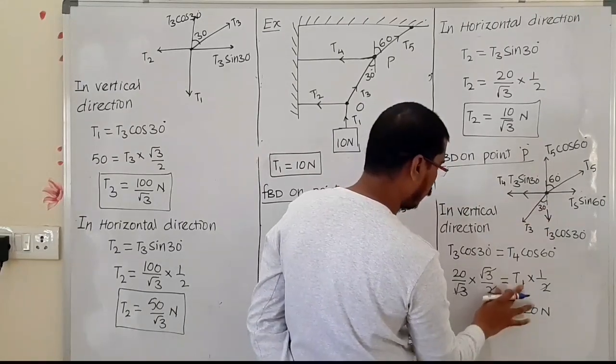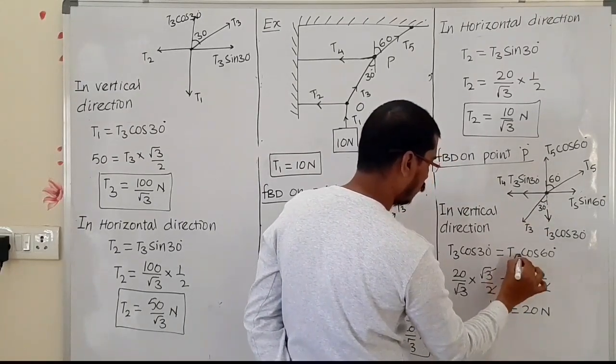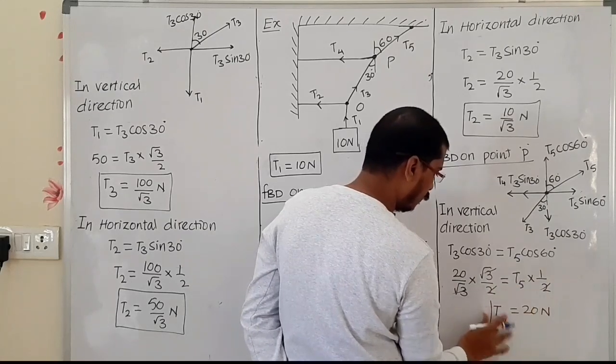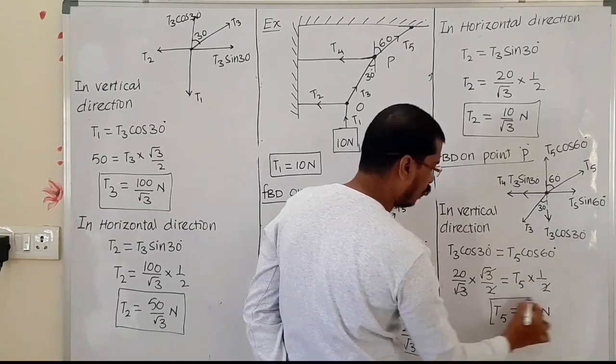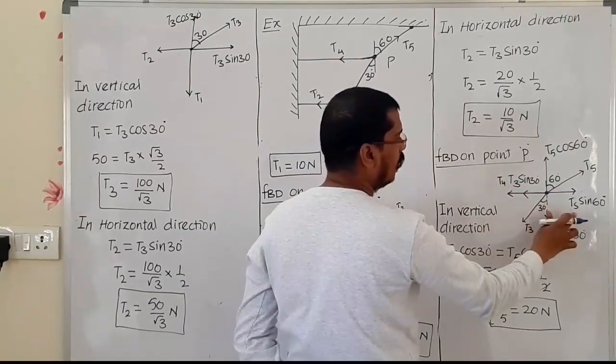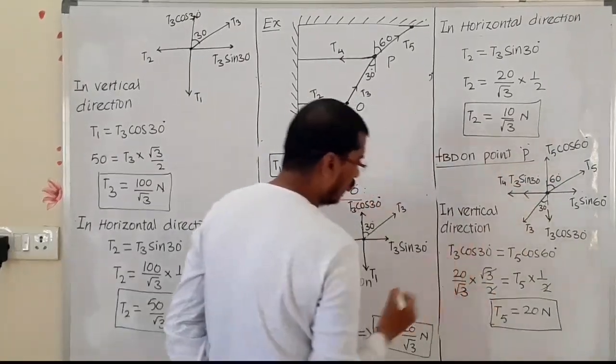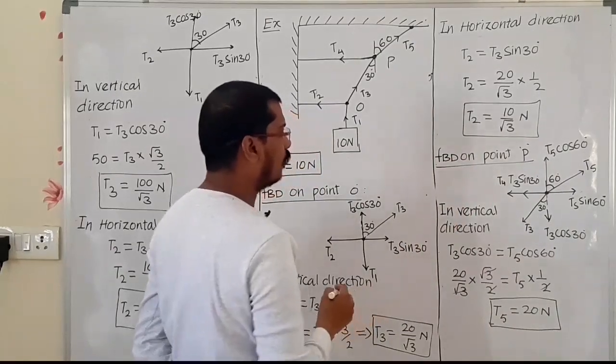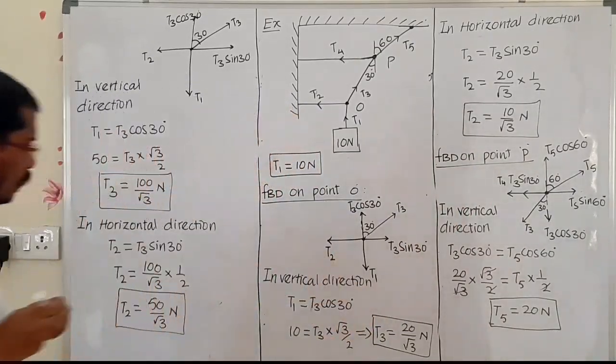Now T5 is equal to 20 Newton. Sorry, it is T5 is equal to 20 Newton. T5 value we got it. Now similarly we have to find out the T4 value. Again we have to use the vertical direction.